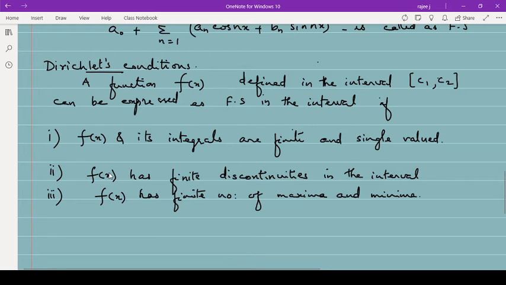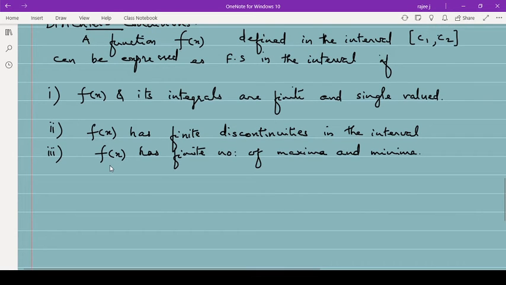That means f of x and its integrals are finite and single valued. So that is very clear. The function should be finite and it must be single valued. Now finite means you know what it is, and single valued means, say for example, if I consider sine inverse 1 by 2 or sine inverse 1. If we consider sine inverse 1, you know there are so many angles for which sine is 1, like sine 90, sine pi by 2, sine 90 is 1.